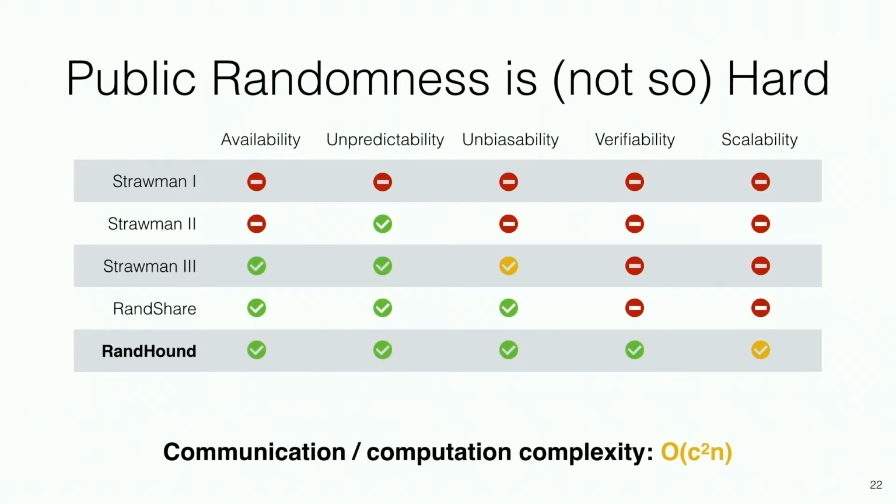So what do we achieve through this protocol? Well, we get all 4 properties, including public verifiability, and the complexity is acceptable. It's linear in the number of nodes, assuming that we are sharding into constant groups of size C.